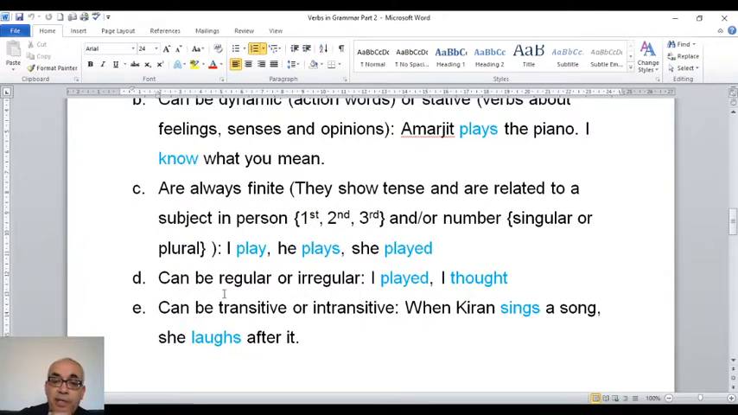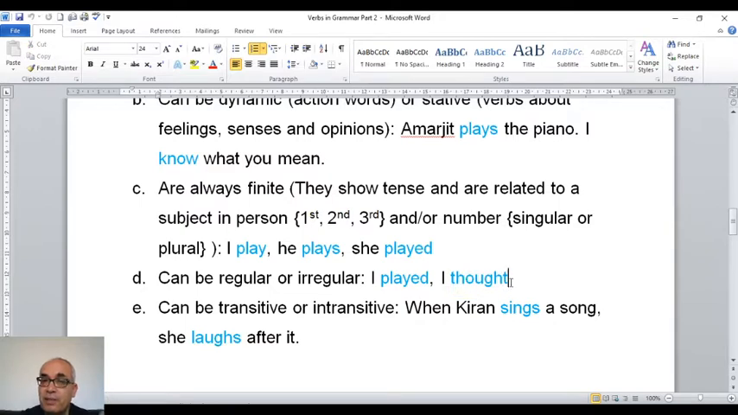Now, main verbs can be regular or irregular. So, played is the past of play. Play is regular. What do I do? If I want to make play past, I add ed. Listen is regular. What is the past of listen? Listened.